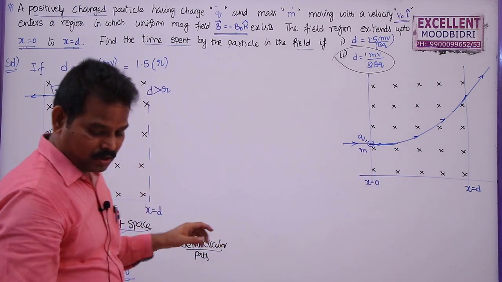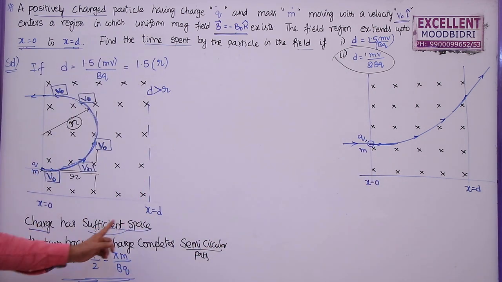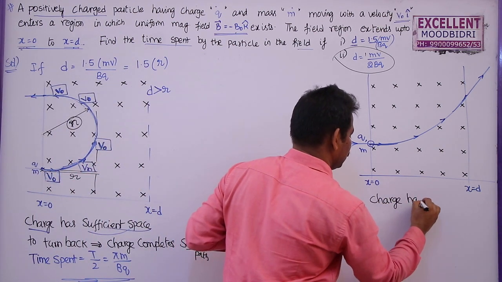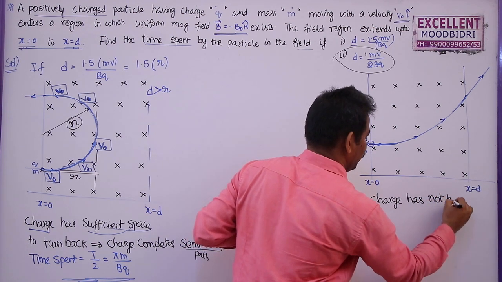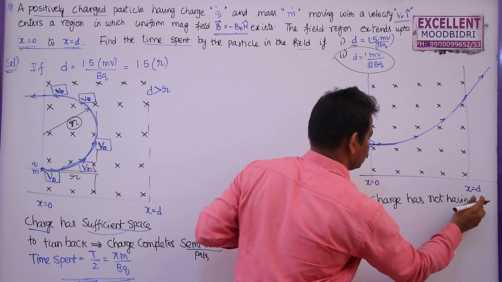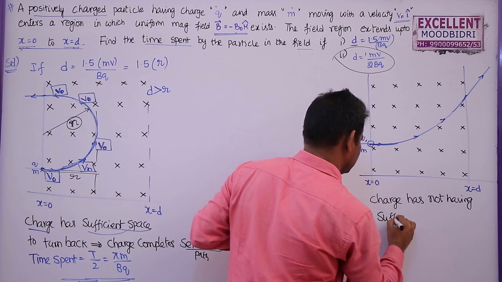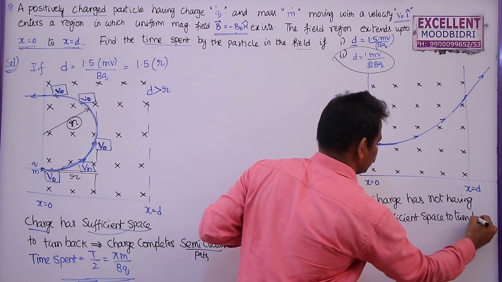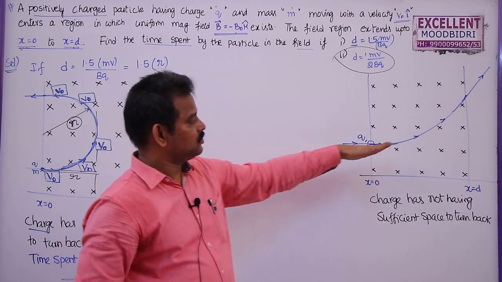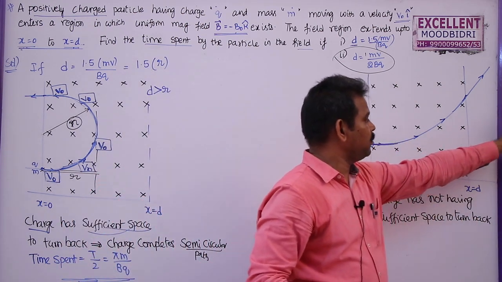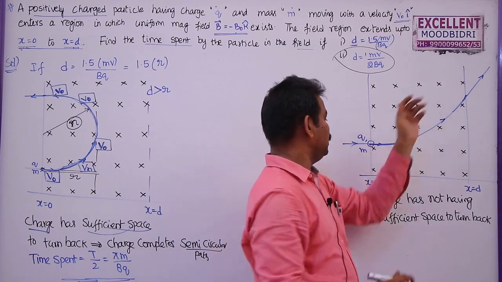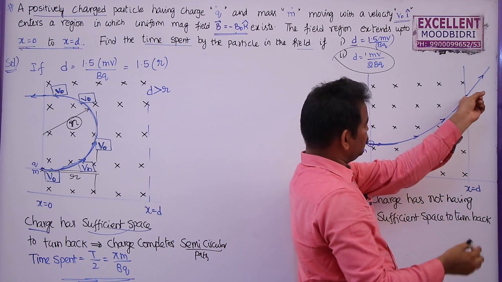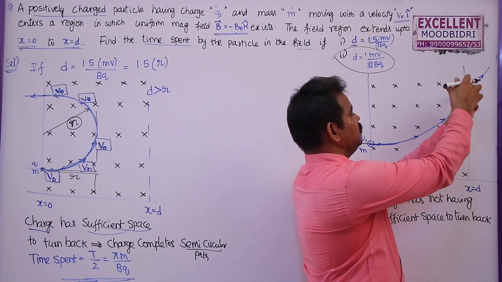That means what is the conclusion? In the previous case, the charge had sufficient space to turn back. Here the charge does not have sufficient space to turn back. If there were more magnetic field here, then it could turn back. But it is entering perpendicular to the field and leaving perpendicular to the field. Here the field is inverse, it is leaving like this. So these two are perpendicular.